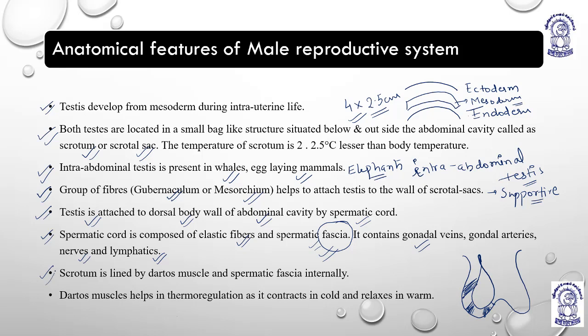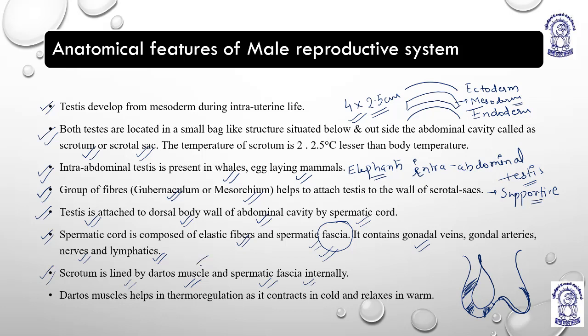Then the next is the scrotum. The scrotum is lined by two groups of muscles, the dartos muscle and the cremaster muscle. The cremaster muscle we will cover later. So the scrotum is lined by the dartos muscle and spermatic fascia internally. Means the internal lining of the scrotum is basically this lining which I am just going to draw. This internal lining has the dartos muscle and spermatic fascia.